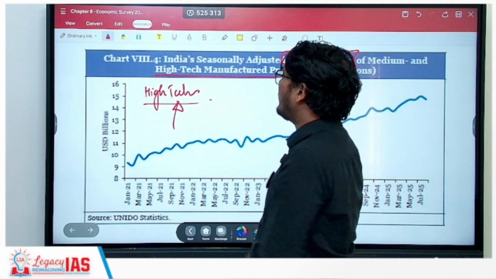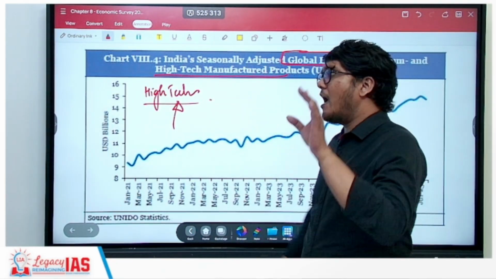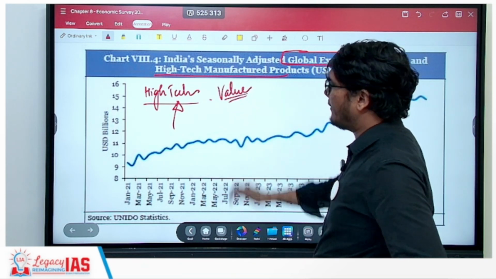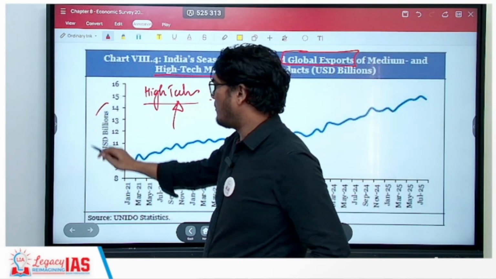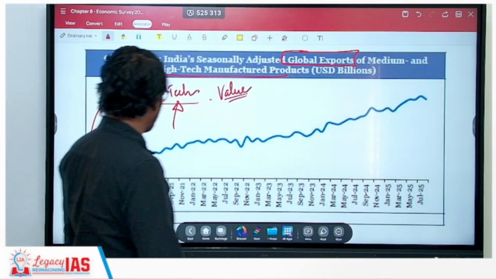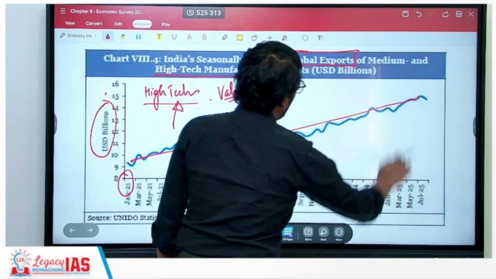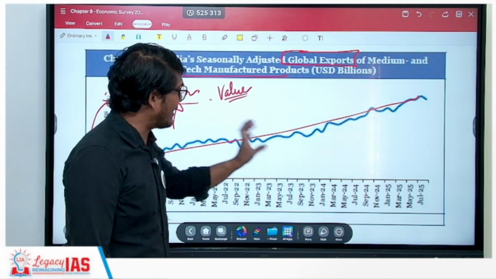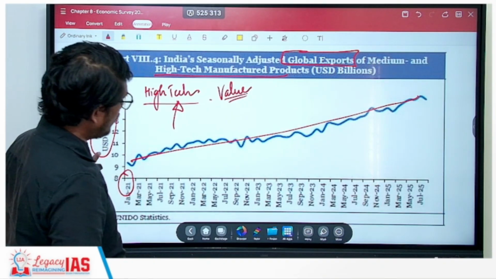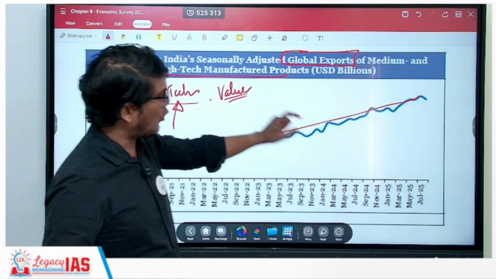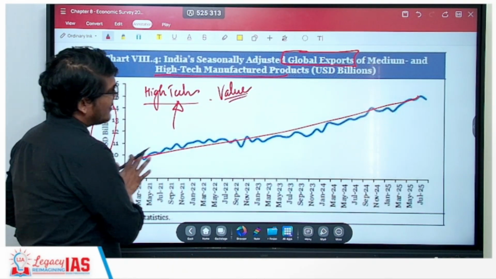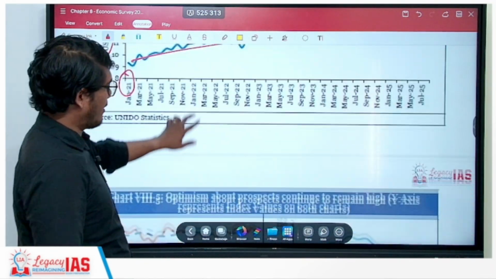So it's very important with respect to water scarcity, and in terms of the economy, it is really important with respect to the value of exports that we are doing. This is in billions of dollars starting from 2021 right up to 2025. You can see that there has been a good increase. Of course there will be ups and downs because this is over a long period of time, and you have broken it down into 2-month gaps. So there will be ups and downs, but the trend is clearly on the rise.